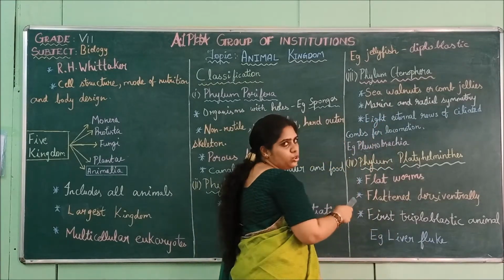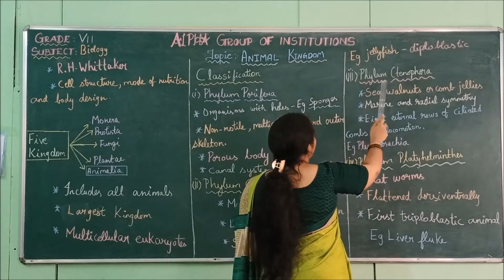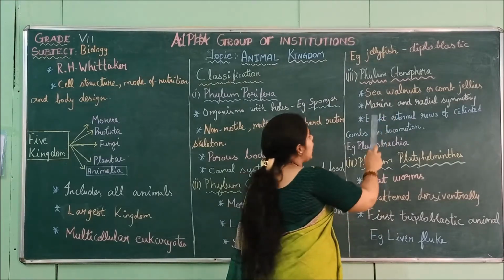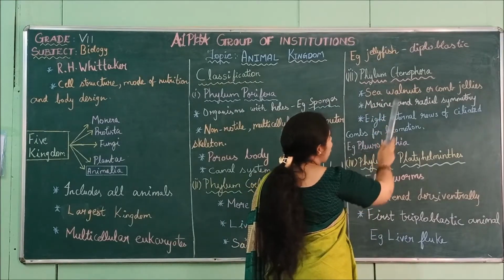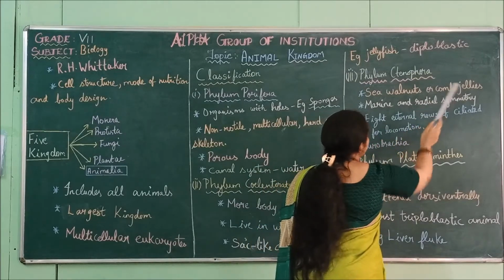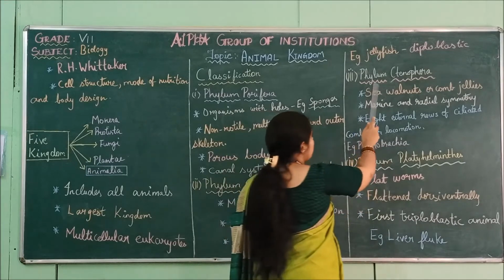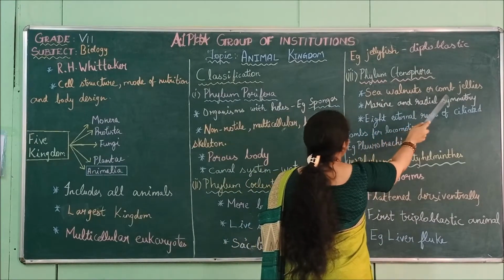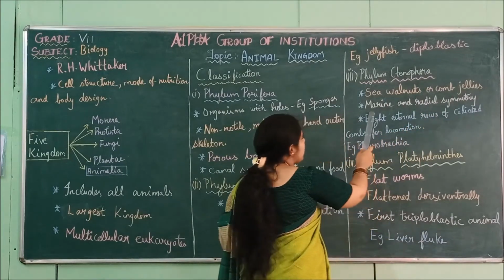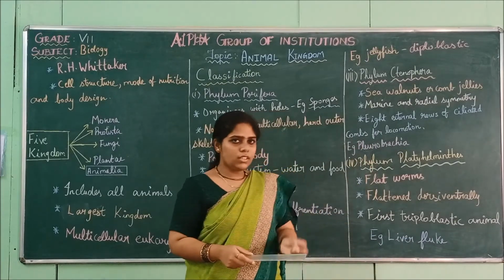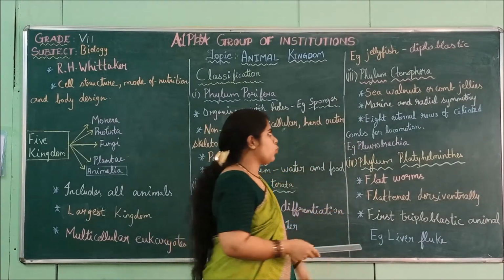We'll go through once again. Phylum Ctenophora is known as sea walnuts or comb jellies. Then next, they are marine, they live in sea water only.